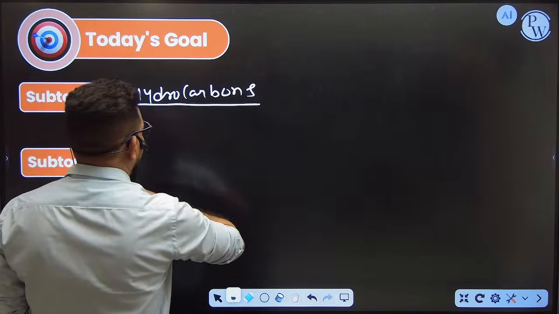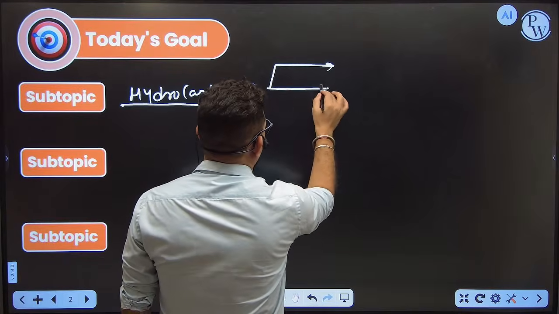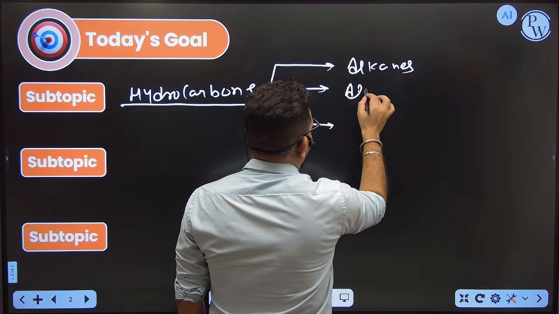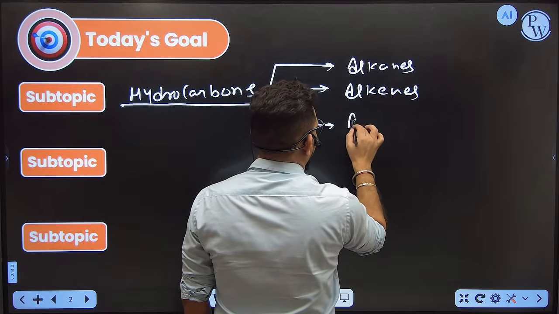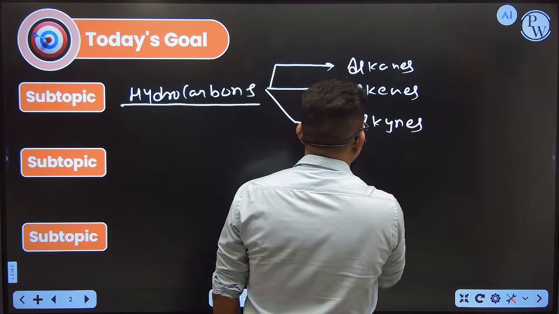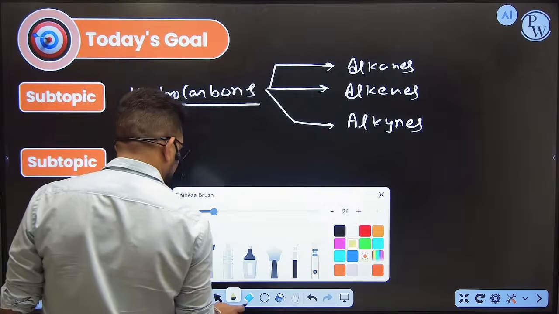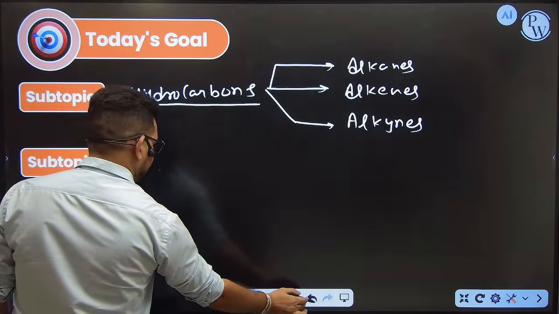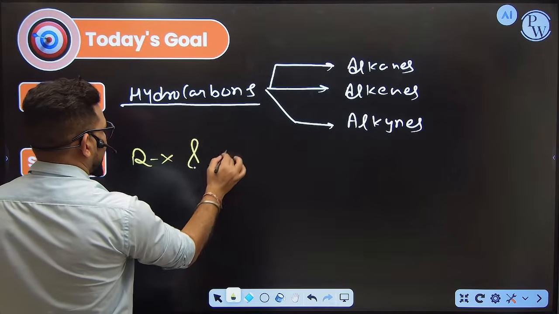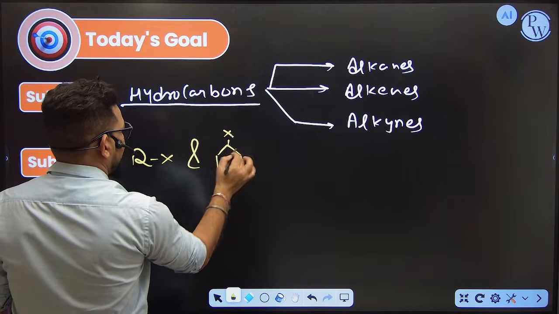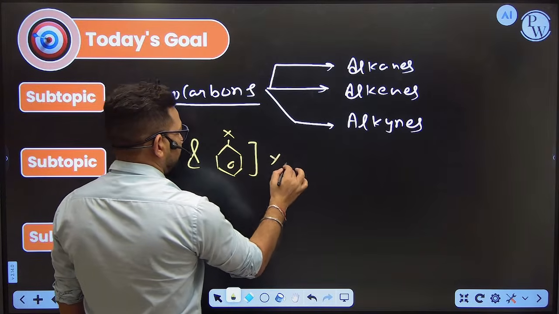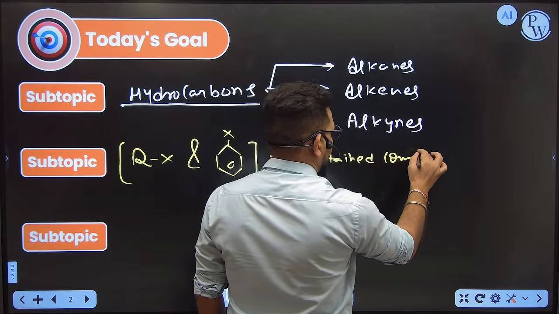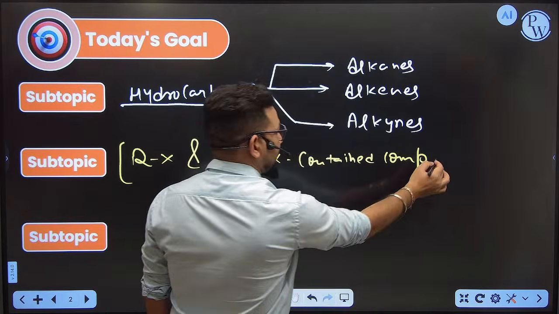After getting the idea of what hydrocarbons stand for, we are going to discuss all three sections: alkanes, alkenes and alkynes. After this, we are going to discuss the next chapter from class 12th, which is called alkyl halide and aryl halide. That means halogen contained compounds. In class 12, this chapter is also considered as haloalkanes and haloarenes.